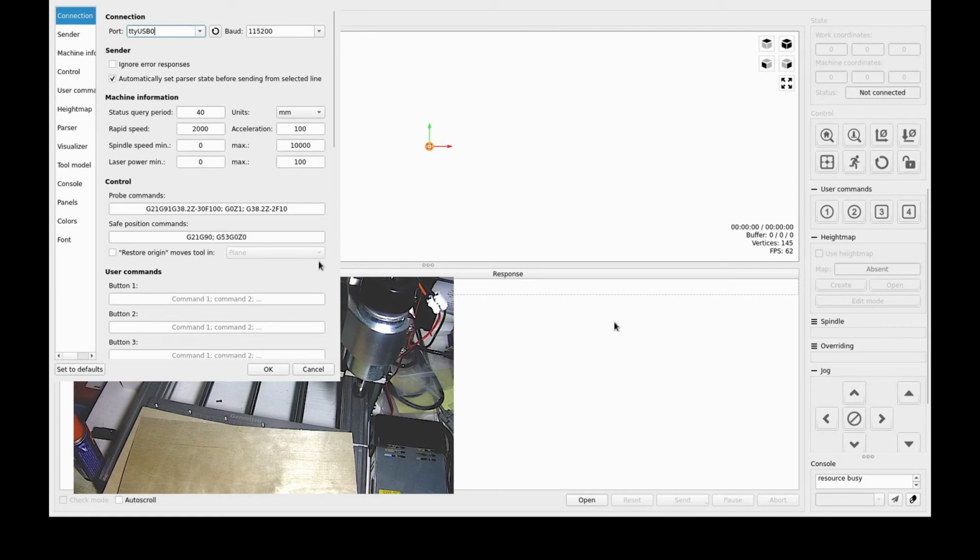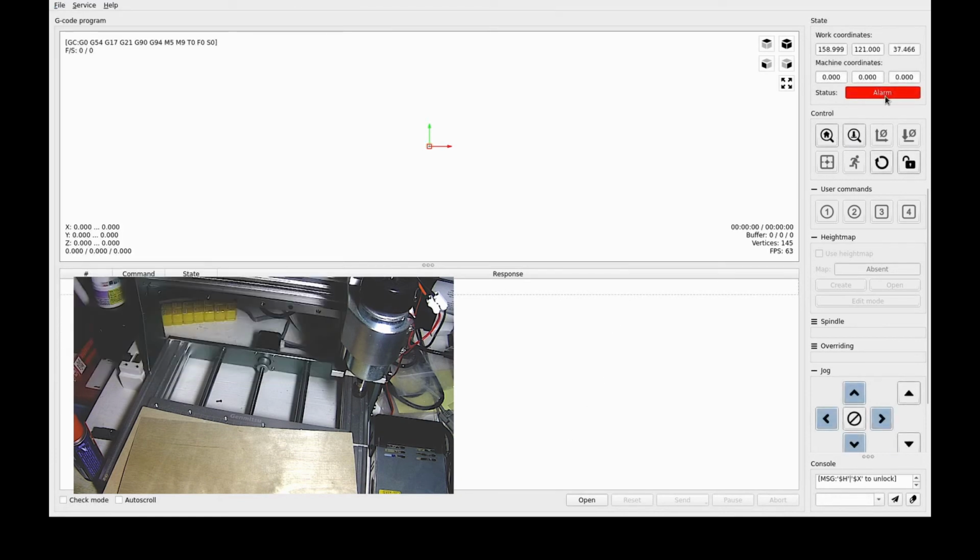So now you'll see here, if I do a reset, it's already on ttyUSB0. So now again we have that alarm state, which is nothing to worry about. It just means that the machine is locked, that it won't do anything weird when the software connects to it. So let's unlock it here. The padlock is over here in this case, whereas it was over here on UGS. And now the machine is sitting at idle, waiting for commands.